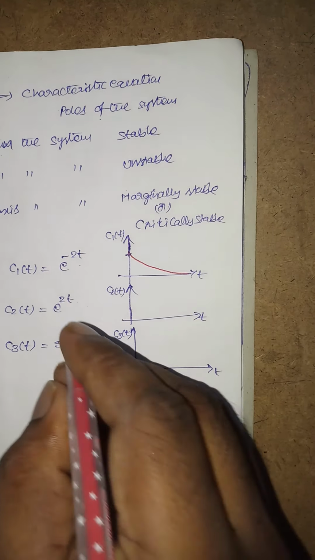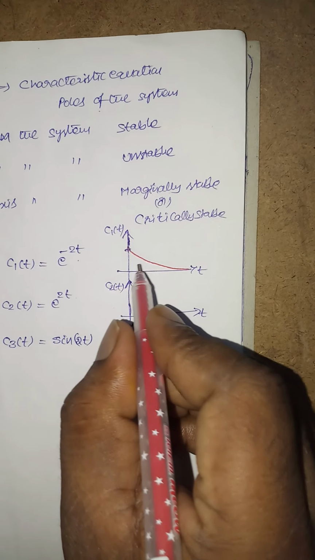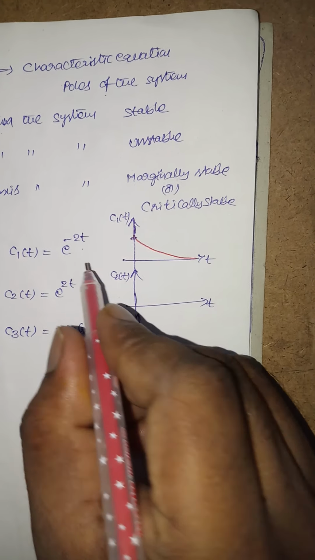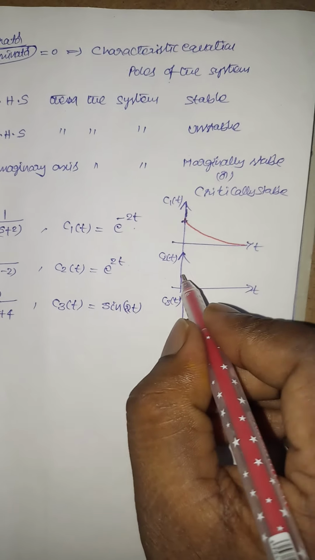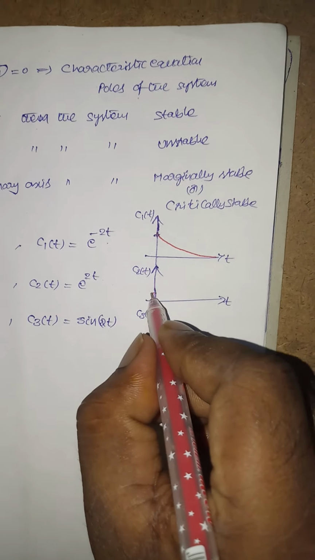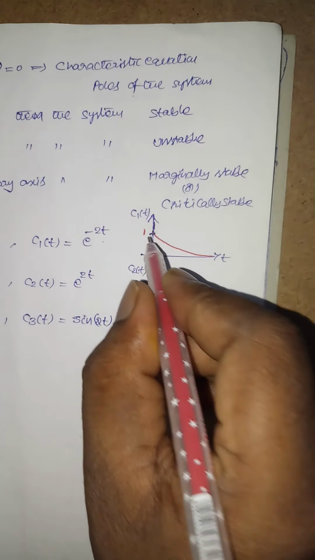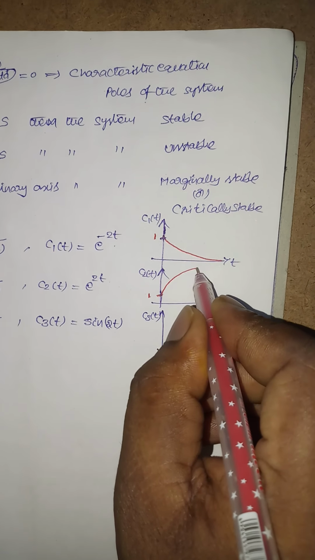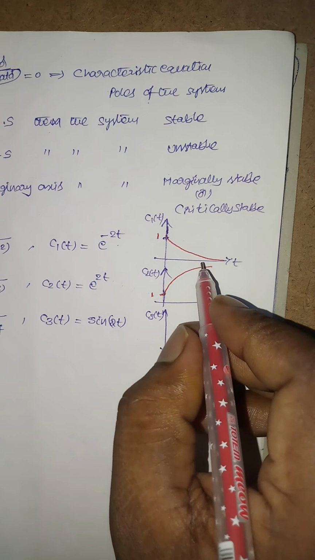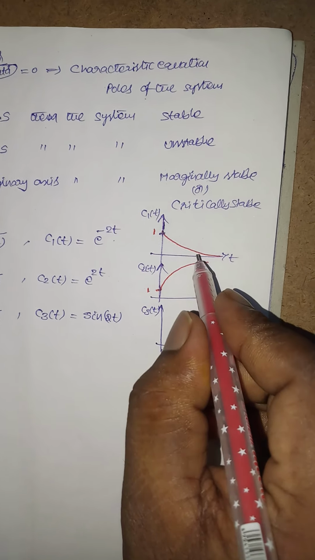This is the response of the first system. The response of the second system is exponentially increasing. For t equal to 0 the value is also 1, and for t tends to infinity this also tends to infinity. This is exponentially increasing, and that one is exponentially decaying.